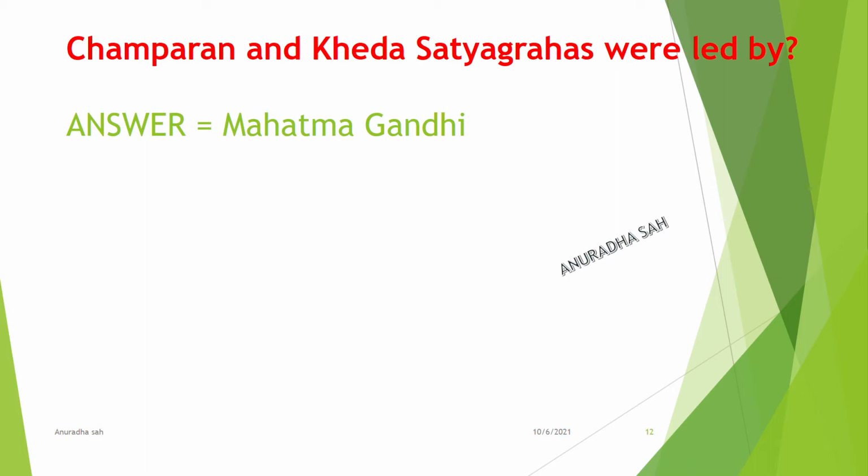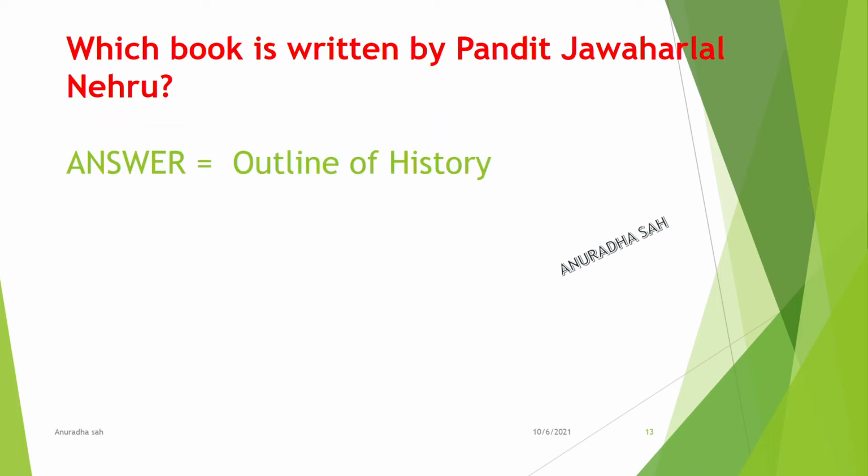Champaran and Kheda Satyagrahas were led by Mahatma Gandhi. Which book was written by Pandit Jawaharlal Nehru?